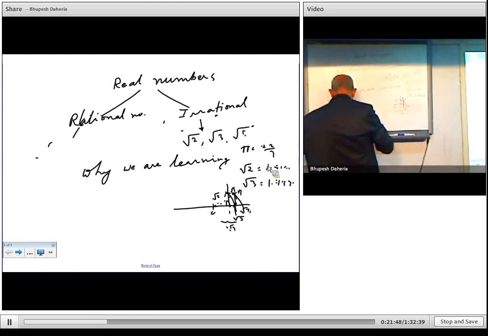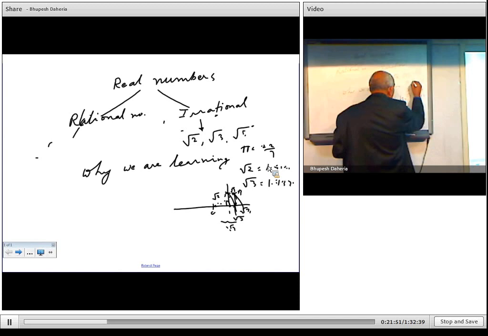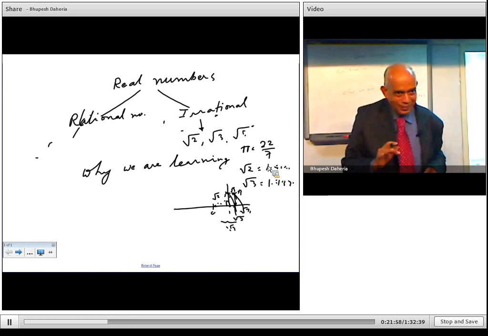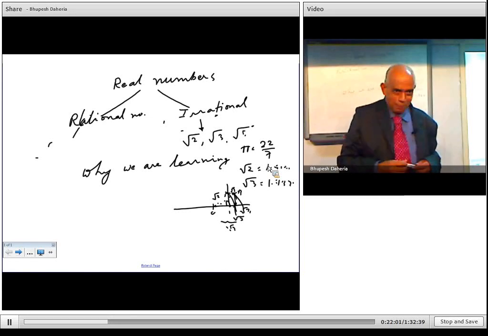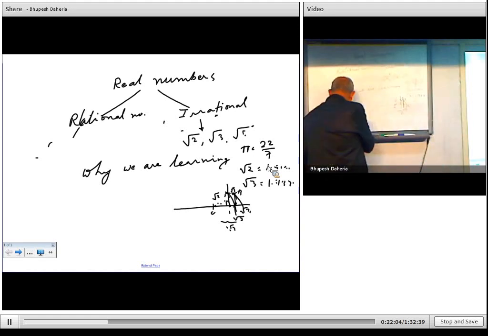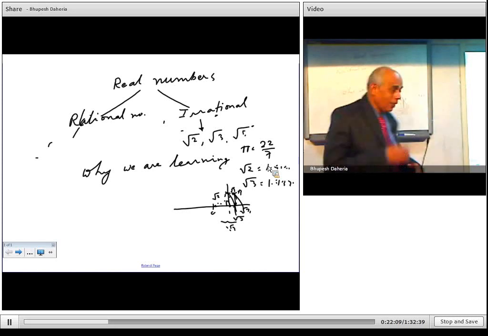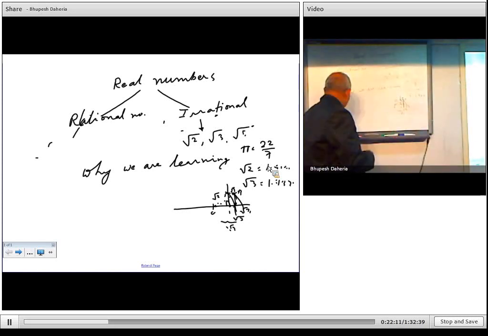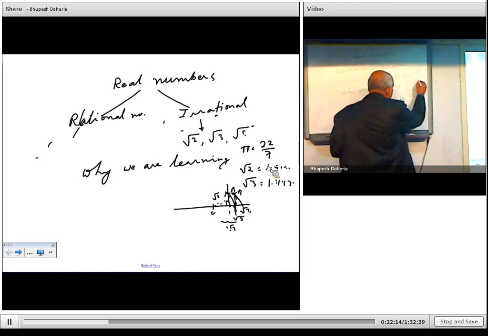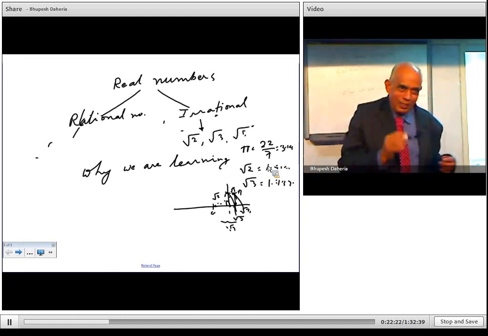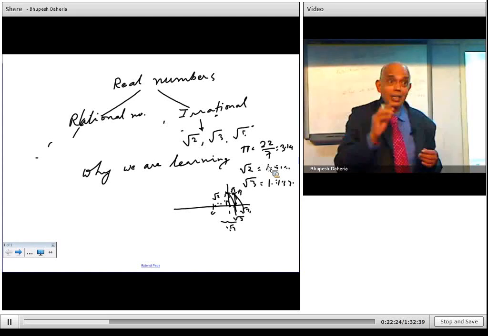22 upon 7 is an approximate value, but 22 by 7 by itself is a rational number. If you ask what is 22 upon 7, it is a rational number. But if you ask what is pi, pi is an irrational number. The approximate value is 22 upon 7, or in terms of the non-terminating decimal, it will become 3.14 and whatever, it will keep on going, it is not terminating. So that is only an approximate value.